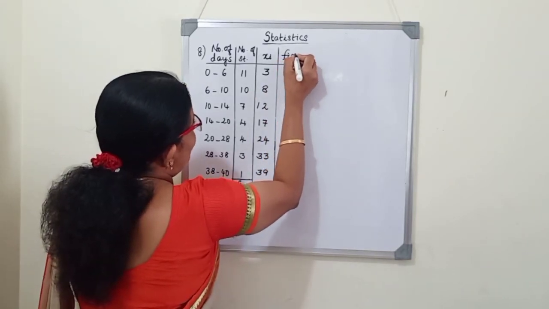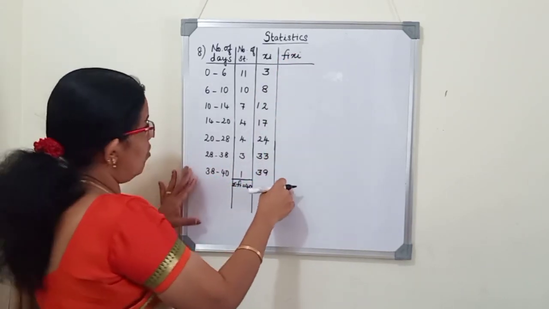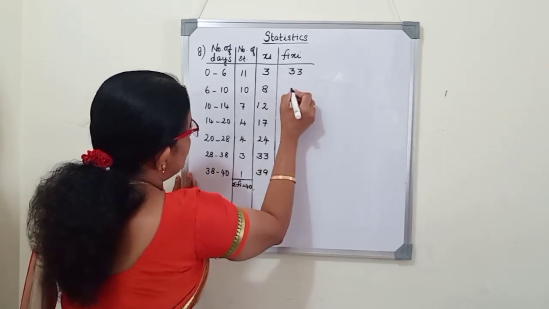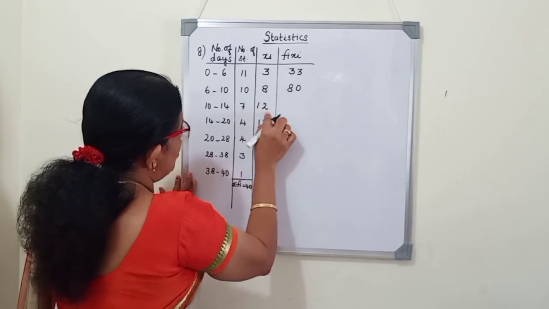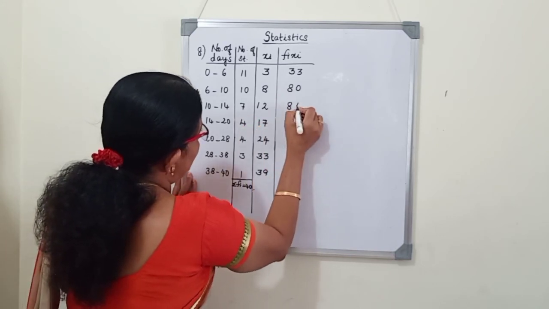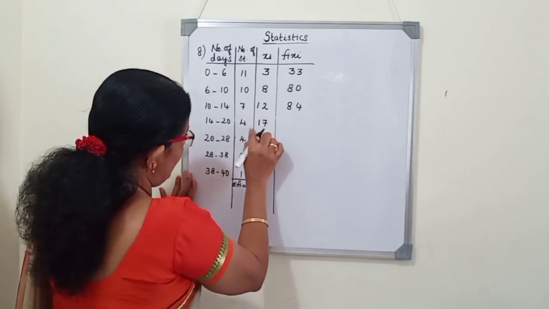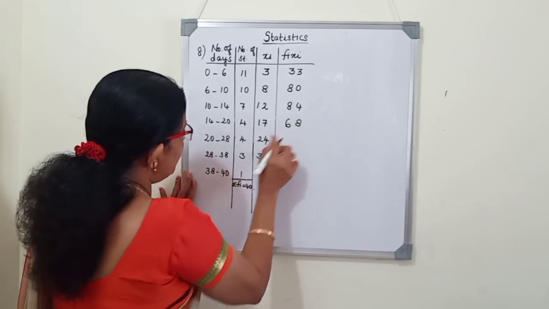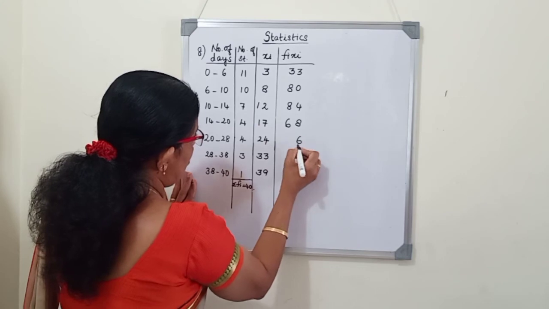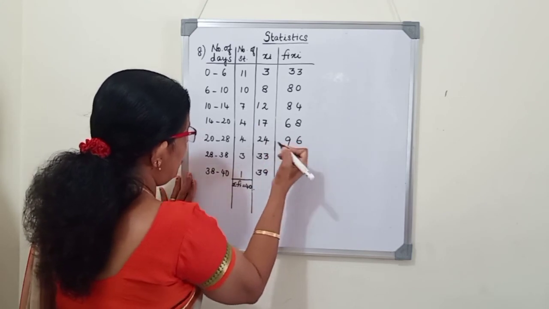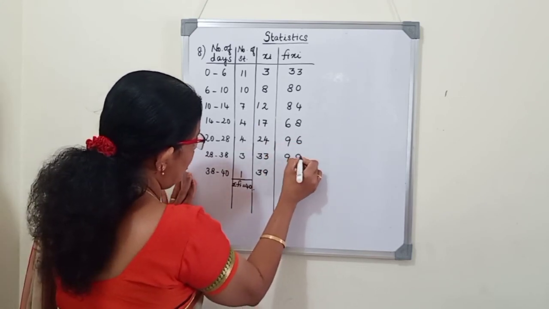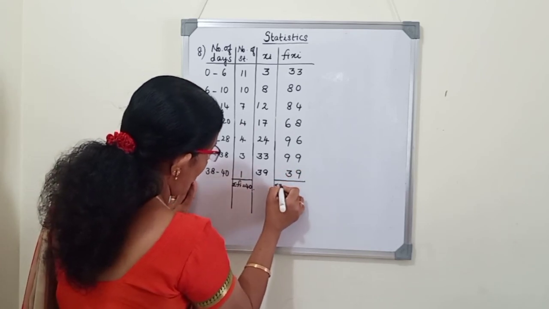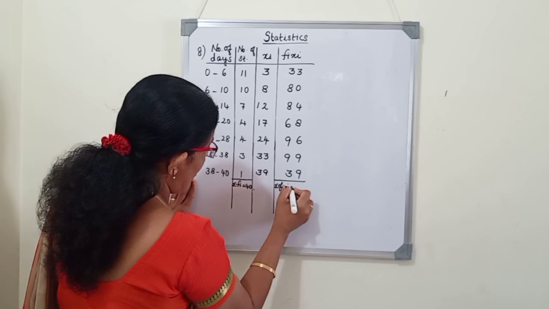Now we will find out Fi Xi. So we have to multiply all this. 11 into 3, it is 33. 10 into 8, 80. Here 7 into 12, 84. 17 into 4, 68. 96, 99 and 39. So now we will add it and find what is sigma Fi Xi.